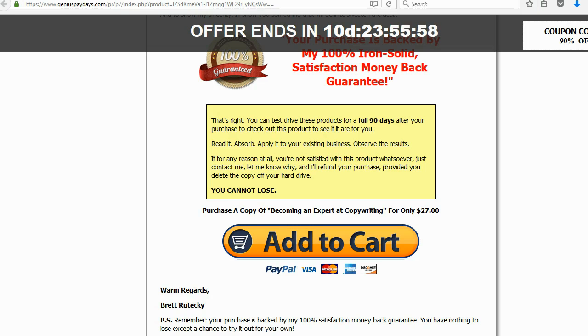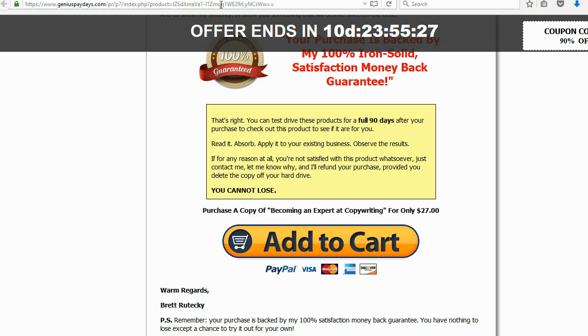Another thing that I don't particularly like about the sales pages is actually the URL of the sales pages. So if we look up here, you can see it's geniuspaydays.com/PR/P7/index.php $product equals and then a whole string of characters. Not only does this URL of the sales page have Genius Paydays in it, which I'm not particularly happy about. I feel like they should have used an unbranded domain for the sales pages. But it's also just a really ugly looking URL. I mean, it's horrible looking.